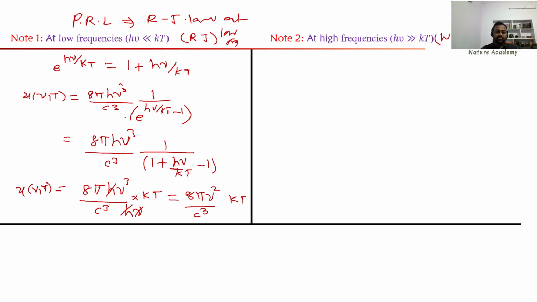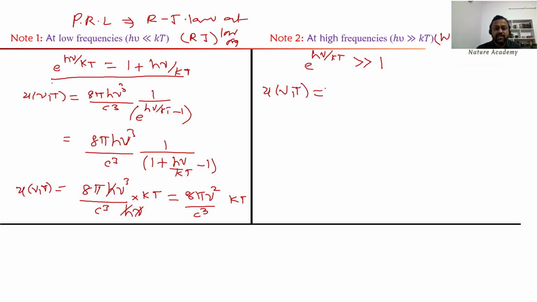So what you have to do? You have to make this assumption, h nu very less than kT. In that case you will get this one. Now when h nu is greater than kT, then what happens? So e power h nu by kT will be very large compared to 1. Since x is much greater than 1, e power x will be much greater than 1. In that case, let me write the energy density.